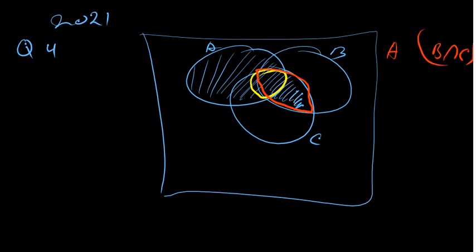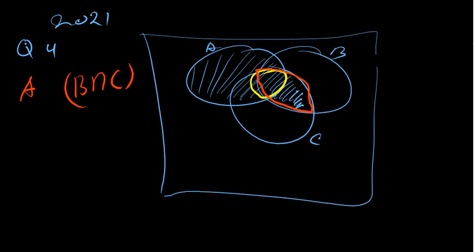Maybe write it from this side. We have our A being shaded, and we have our B intersecting C being shaded. So the relationship that we have here is union, because we had to shade our A, shade this one, then put them together. That's how we go about the basic introduction of sets. It's just a matter of us understanding the union, understanding how to use the intersection, and understanding how to use the complements, the subset, and so on and so forth.